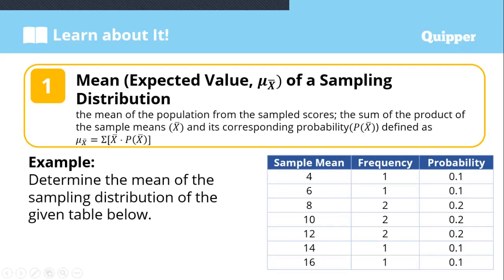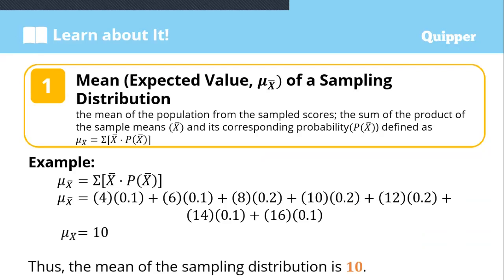Then we add all their answers, and that is the mean of the sampling distribution. Therefore, the mean of the sampling distribution is equal to 10.